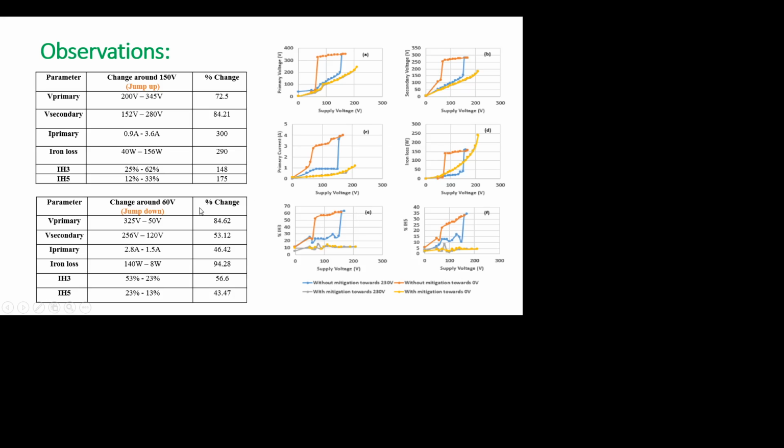While moving towards 0 volt, the jump down phenomenon is experienced. That is, the primary voltage is reduced from 325 volt to 50 volt and the secondary voltage is reduced from 256 volt to 120 volt. Similarly for other parameters. Apart from these jump up and jump down curves, there are curves which indicate that with the mitigation technique there is no jump up or jump down phenomenon while moving towards 200 volt or while reducing towards 0 volt.